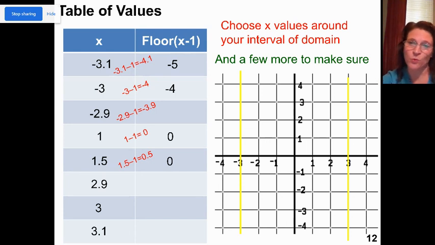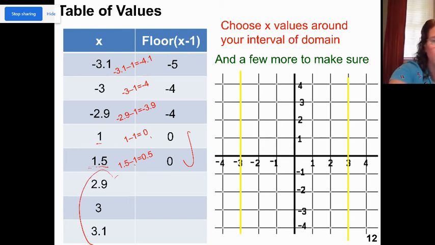I'm rounding down, so I'm going to the left, so the floor is -4. Then I plug in 1. 1 minus 1 is 0. Floor of 0 is 0. 1.5 minus 1 is 1/2. Floor of 1/2 is 0.